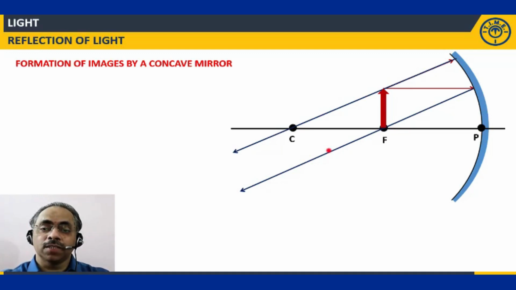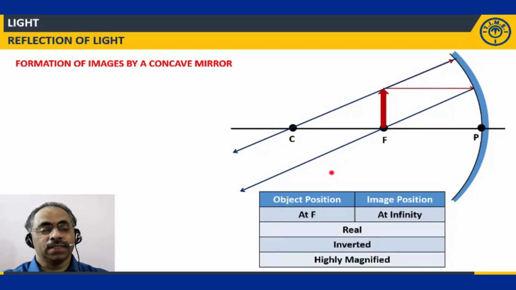So what is the nature of the image now? Because the image is formed at infinity, it is very, very highly magnified. Clear? But it is still inverted. And if you place a screen at the infinite distance, you will be able to get the image on the screen. So still it is real, inverted and magnified. These are the 3 points.